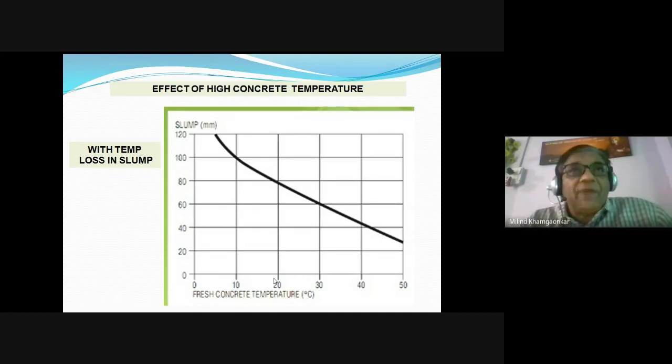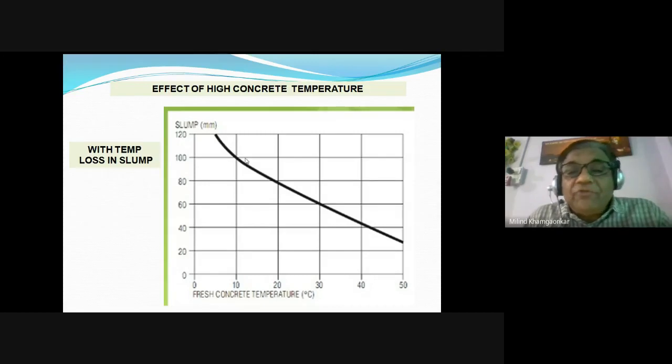Due to that evaporation, the concrete will lose its workability, because water acts as a lubricant, because we have limited it to 38%, though we are adding certain admixtures, air entraining agents, plasticizers, super plasticizers, etc. Loss in workability is measured in terms of the slump. Therefore, we say that with temperature there is a loss of slump.